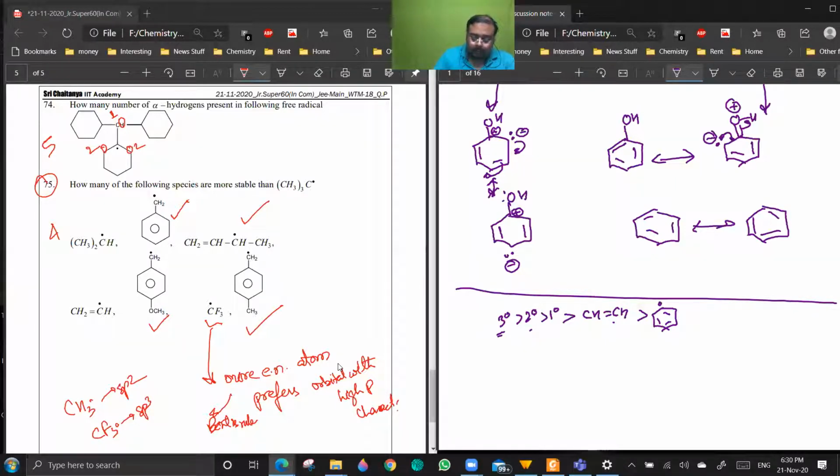Third one will be more stable because of resonance. Yeah, it's a 2 degree allyl radical. So allylic radicals and benzylic radicals are more stable. Allyl is more stable than benzyl in 3 degree. There's a slight change in the order of stabilities when it comes to free radicals as compared to carbocations. Are you getting a point? Yes, sir.